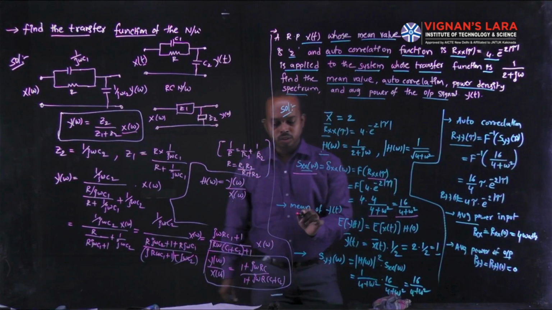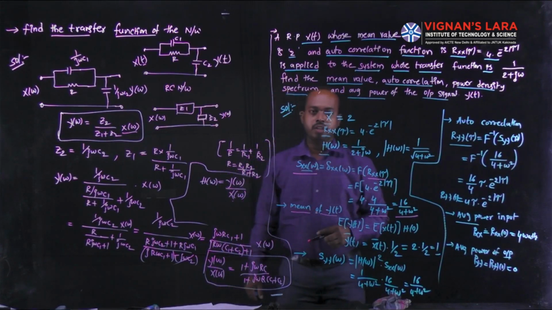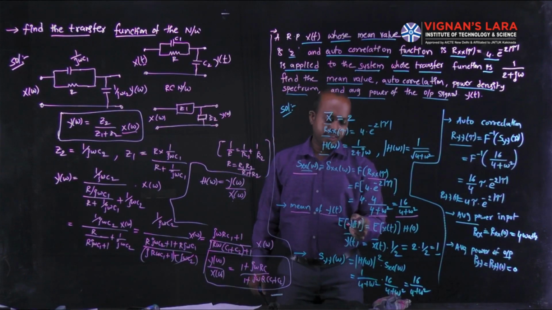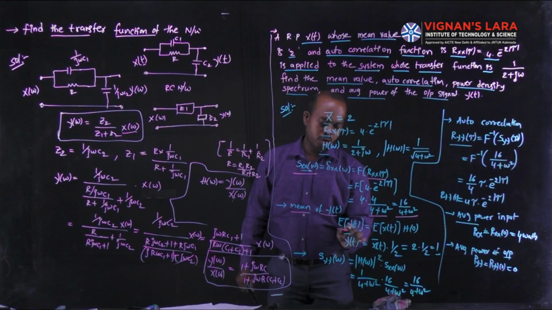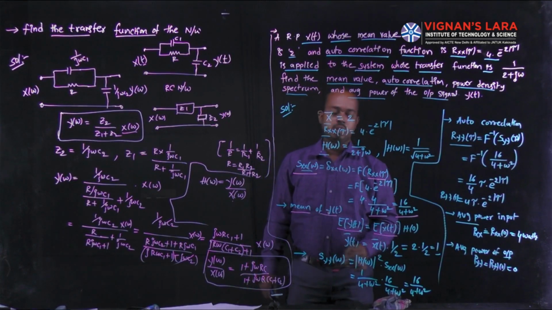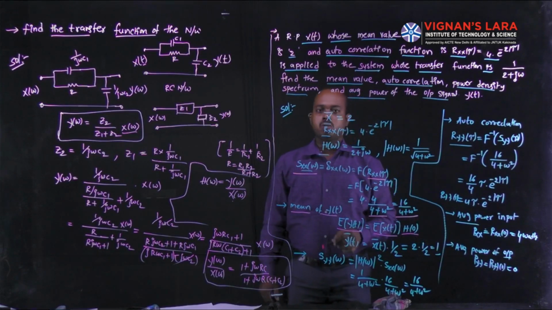Then you can find the mean value of y of t by using the relation of power spectral densities. The mean value of output is equal to the mean value of input into its transfer function at omega equal to 0.